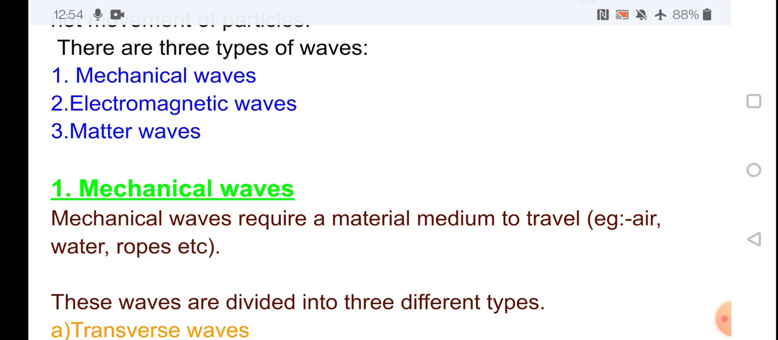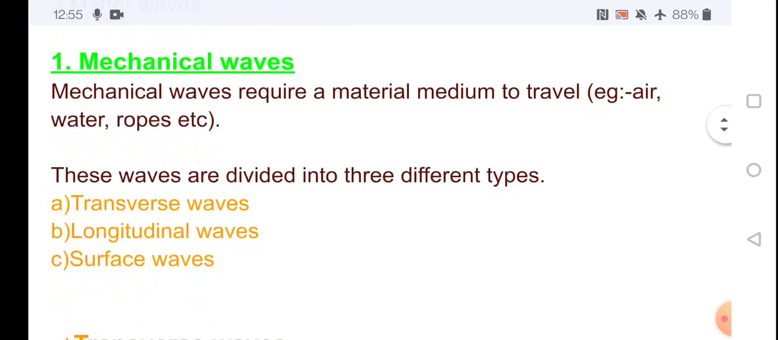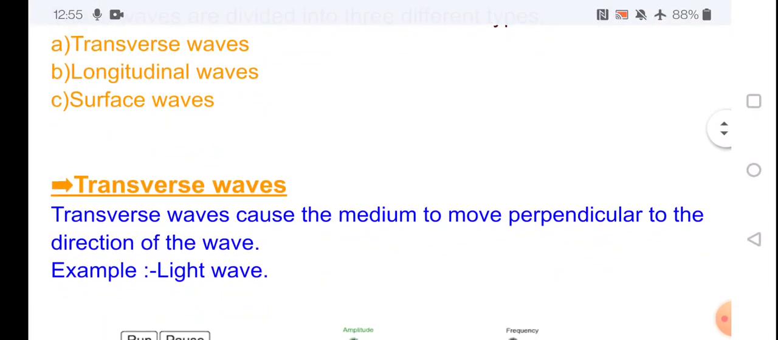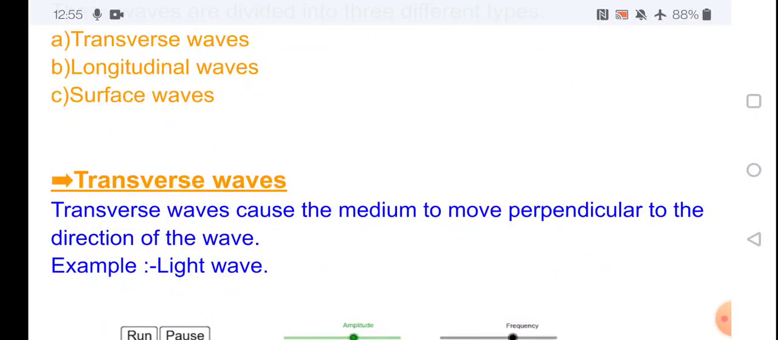Again, the mechanical wave is divided into three types. First one is the transverse wave, then longitudinal wave, and surface wave. What do you mean by transverse waves? Transverse wave means the particles vibrate perpendicular to the direction of wave. See the picture.